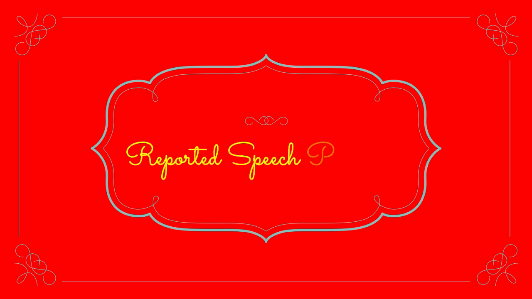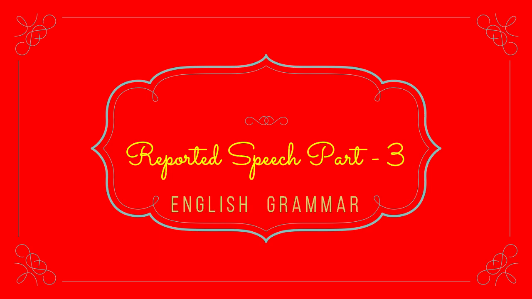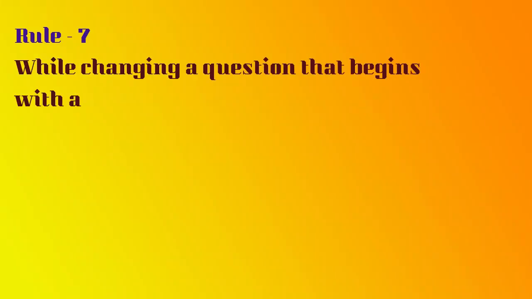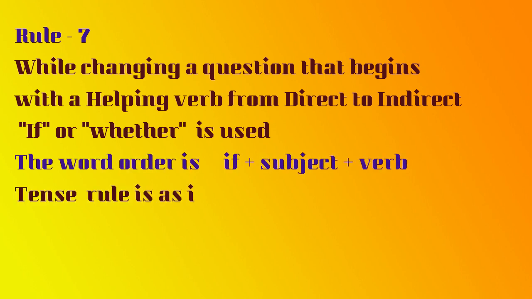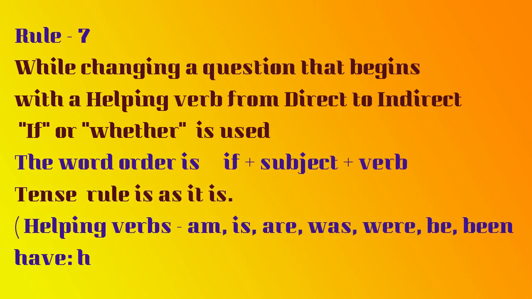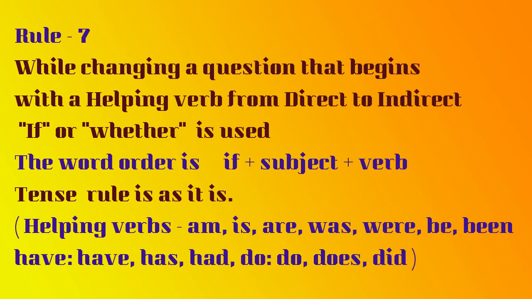Well students, in our previous sessions we have already learned part 1 and part 2, rules for changing direct into indirect speech. In today's session we are going to learn a few more rules which will help us to convert direct into indirect speech. Okay? Rule 7. While changing a question that begins with a helping word from direct to indirect, if or whether is used. The word order is if plus subject plus verb. Tense rule is as it is.